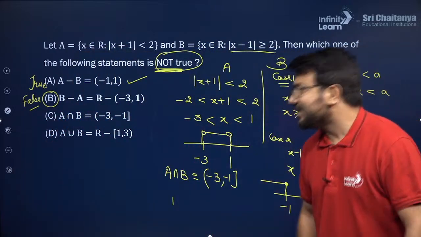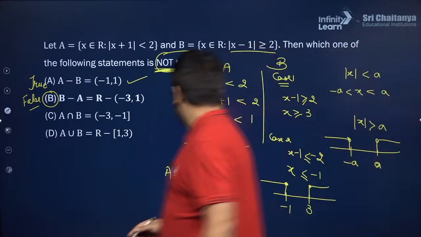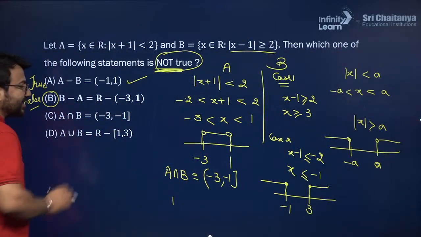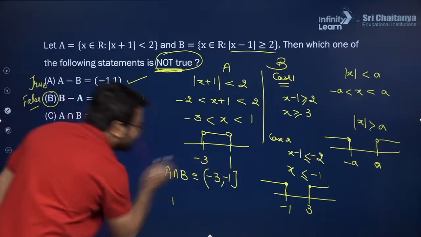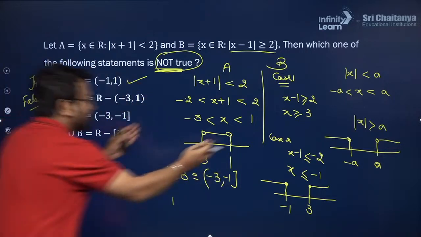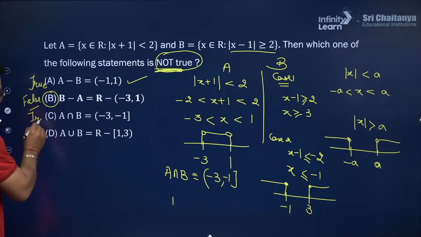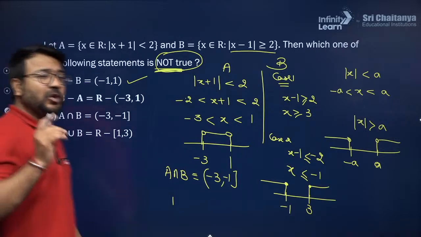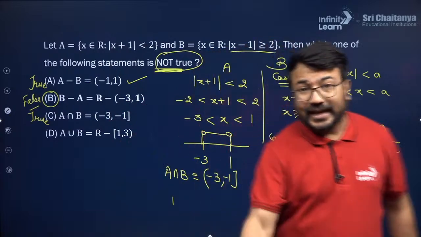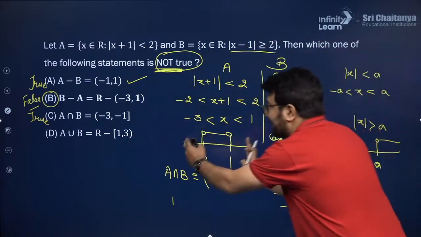Now, if you check the C option, they are talking about A intersection B, and this A intersection B we already determined is the common part between this interval and this interval, and this is given to you as true. Moreover, if you talk about the union, that is A union B,